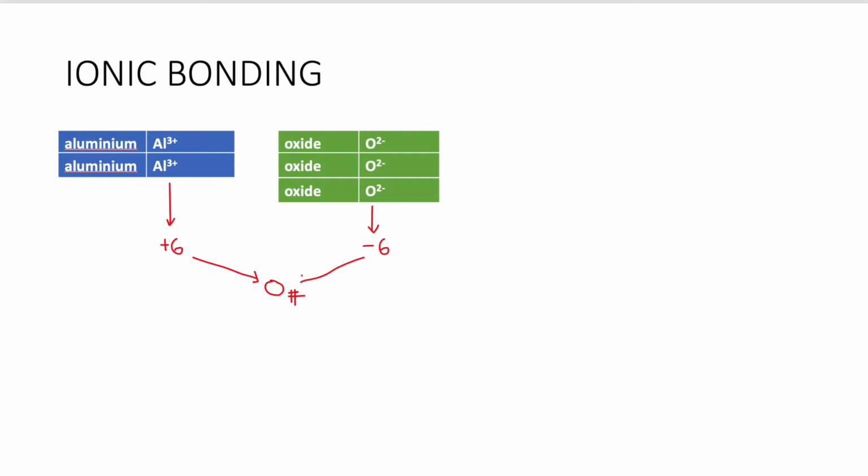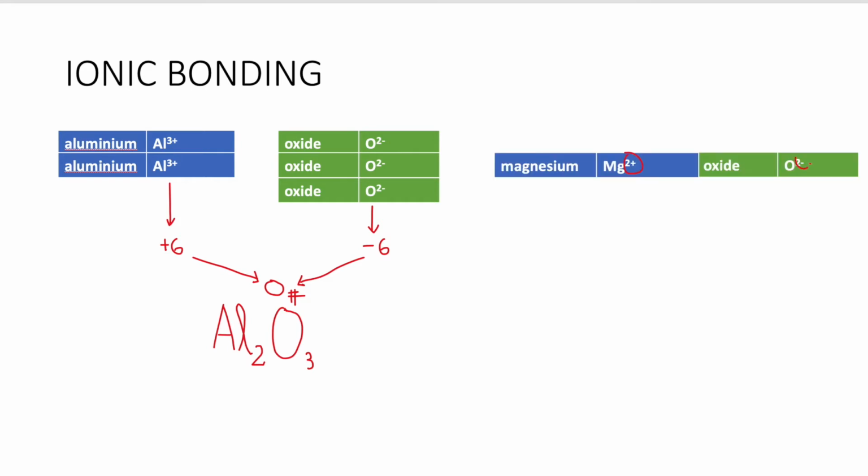They form in multiples. So in grade school math, you have heard this term called the lowest common multiple. Yes, you have to do that for your anions and cations. So what do you do with aluminium ion and then oxygen ion? You have to multiply by 2 for aluminium and 3 for oxygen, to get a total of +6 charge for the positive side and a -6 charge for the oxygen on the negative side. So total net charge will be 0. Therefore, the chemical formula will be Al subscript 2 and oxygen subscript 3, Al2O3.